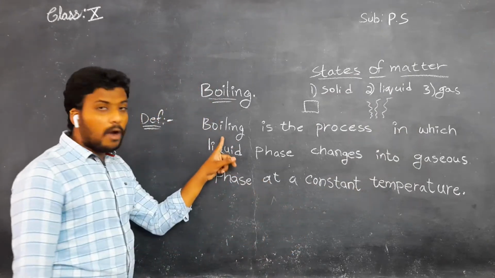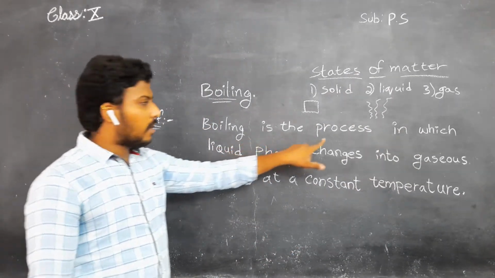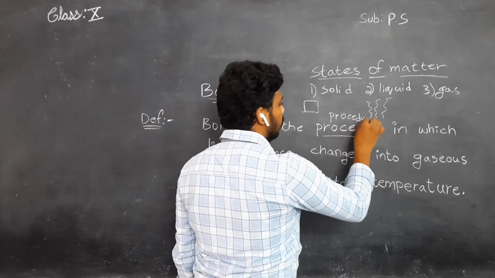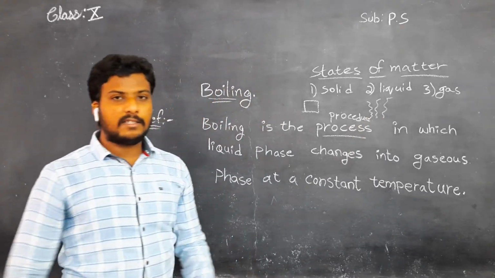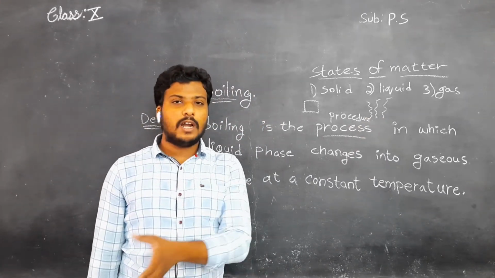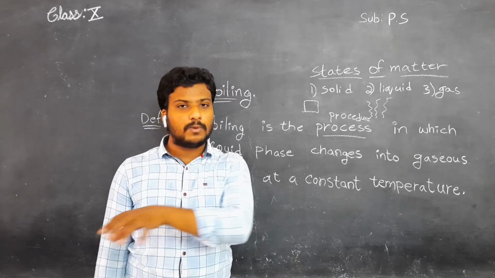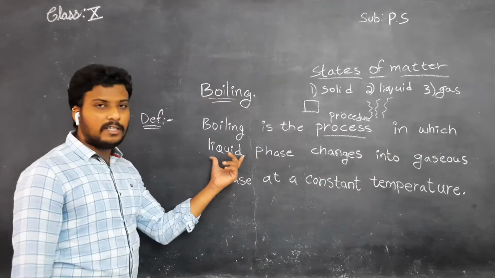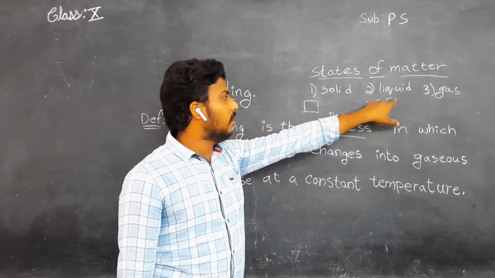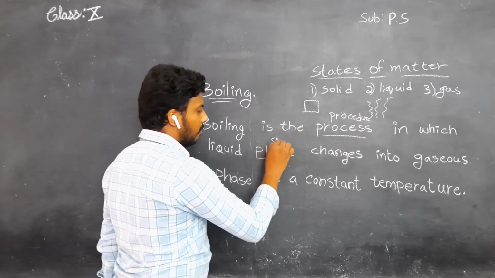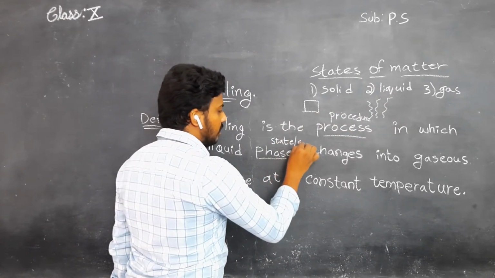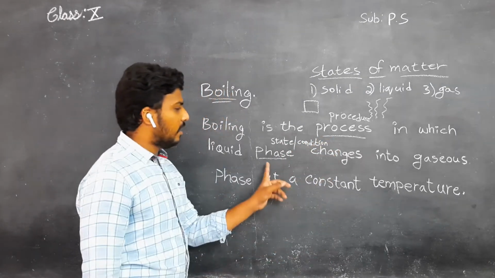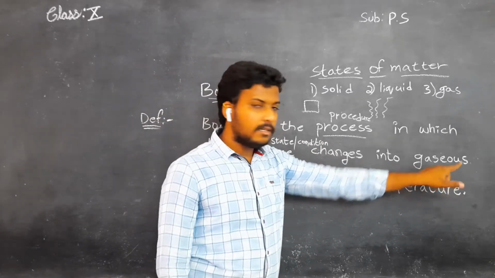Here also, boiling is the process. Process means procedure. What is the procedure? If you want to study in 10th class, you need to start from LKG, UKG, first class, second class. This was the procedure. Understand, children? In which the liquid phase, you know what is liquid? That is one kind of state of matter. Phase means what? State or condition. From liquid condition or liquid phase, it changes into gaseous phase.